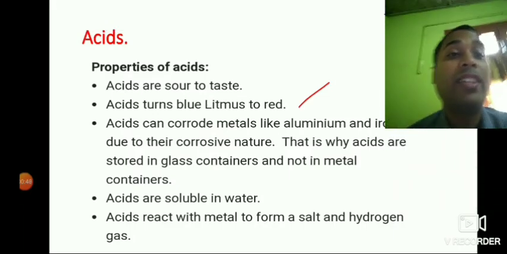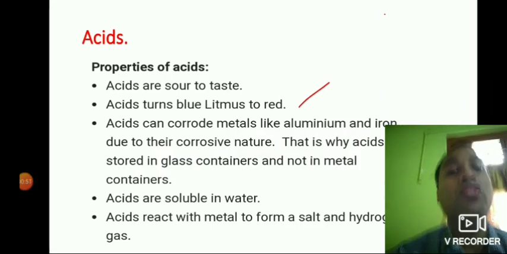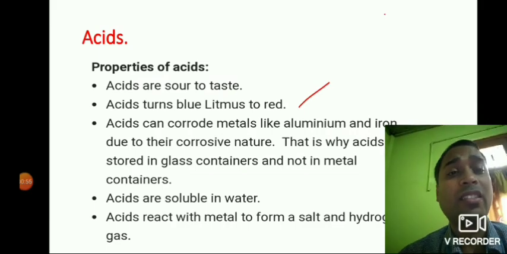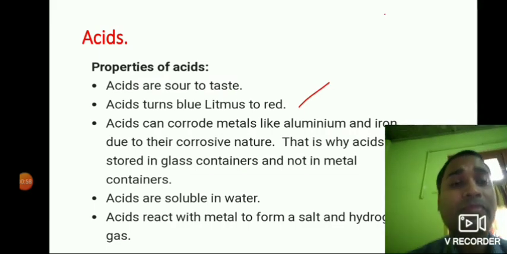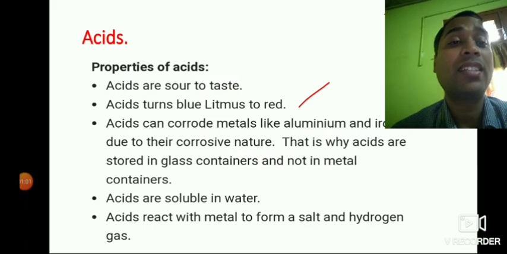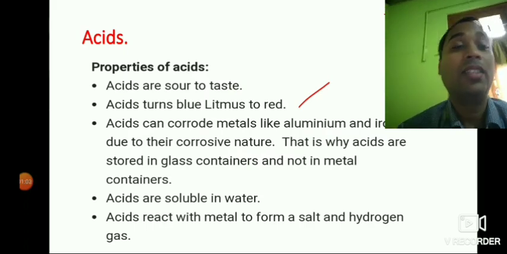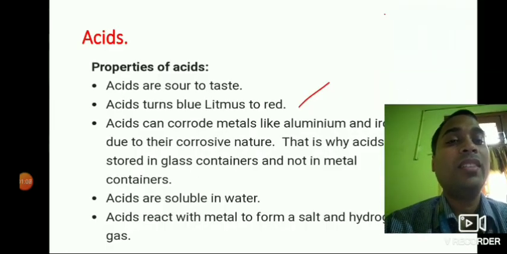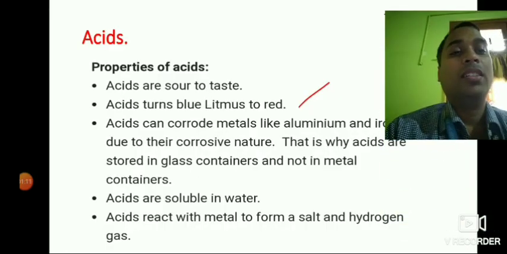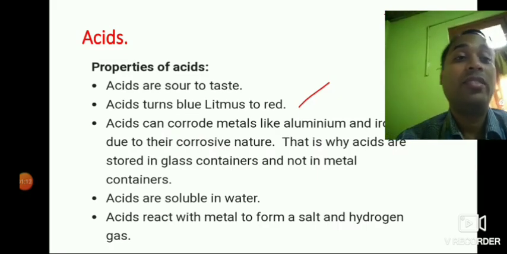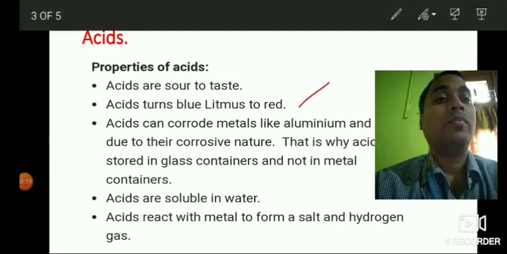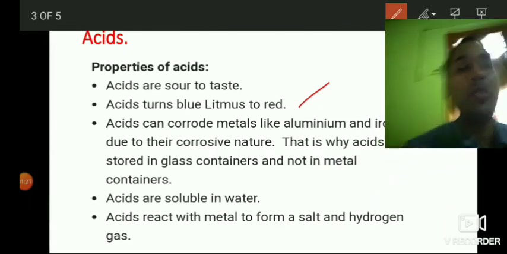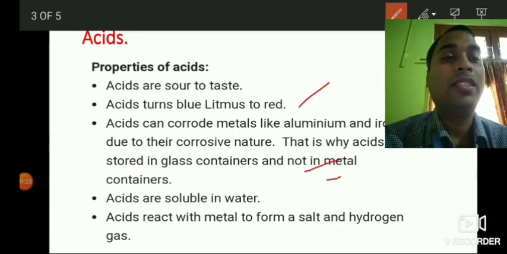Then acids can corrode metals like aluminum and iron due to their corrosive nature. Not only aluminum and iron, most of the metals can corrode easily. That is why acids are stored in glass containers and not in metal containers. So this is the reason why acids are stored in containers that are not made of metals, because acids may easily corrode the metals. So this is the third property.